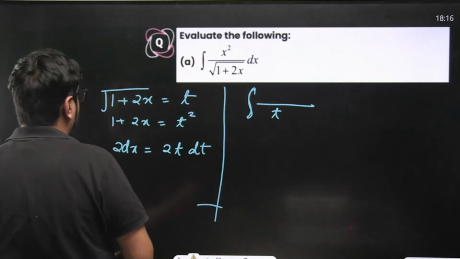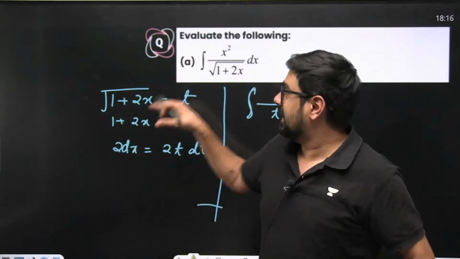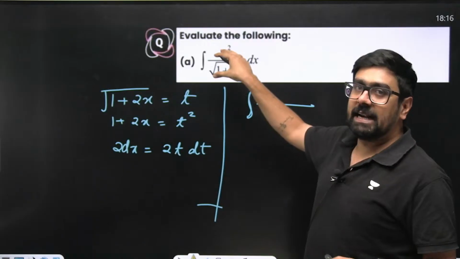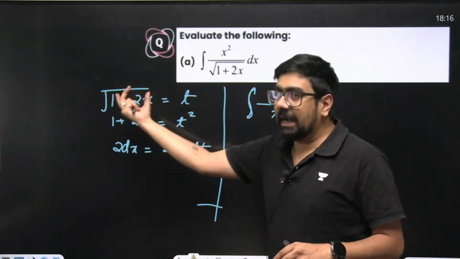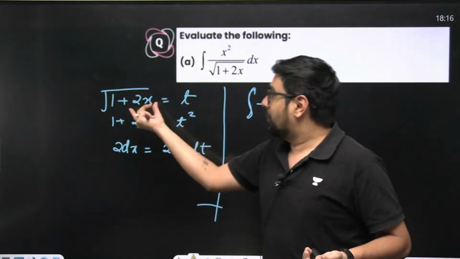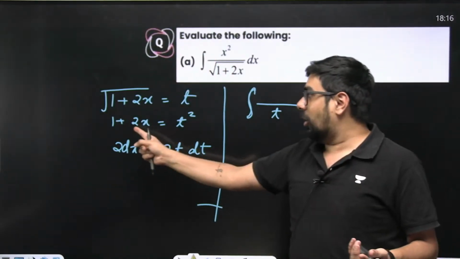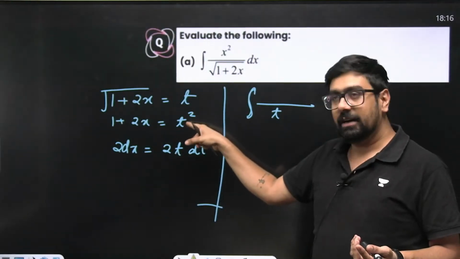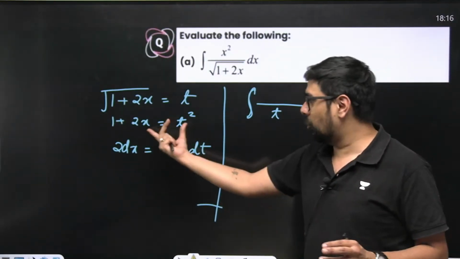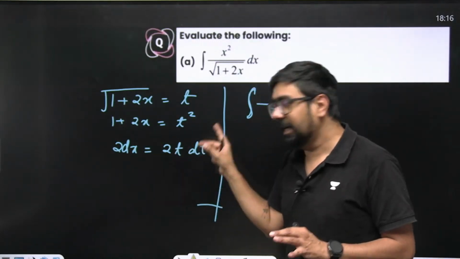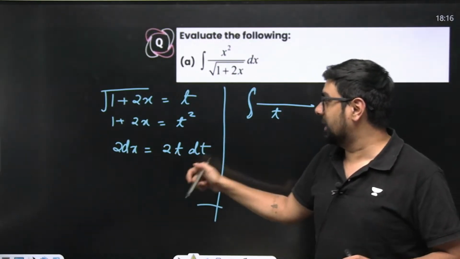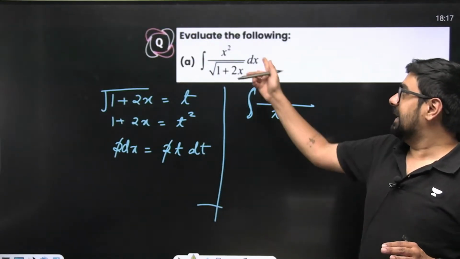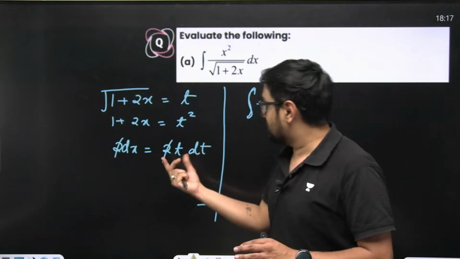Okay, I'll explain again. Whenever you see a square root in the denominator, not always, whenever you see a linear term inside a square root in the denominator, put that entire term equal to t, or that equal to t square. Same thing. Now differentiate both the sides. 0 plus 2 dx equals, on this side, 2t dt. Both sides we are differentiating with x only. So this is 2 dx and this is 2t dt. 2 and 2 you can cancel. So dx is equal to t dt.